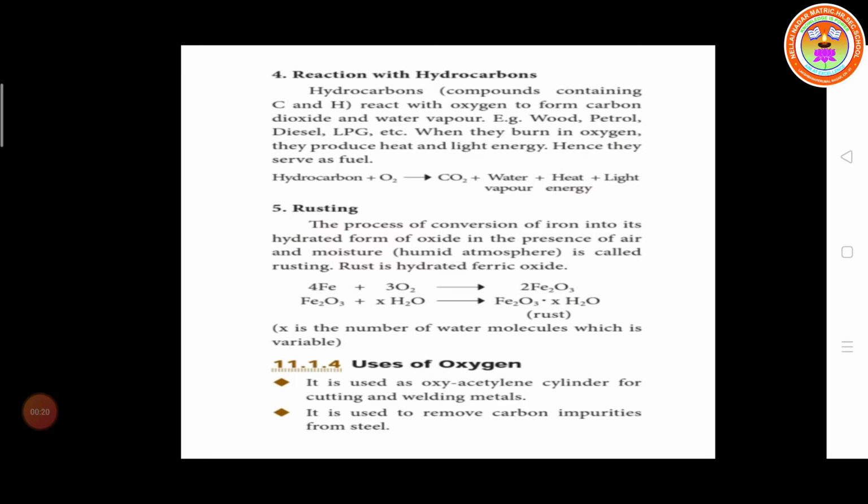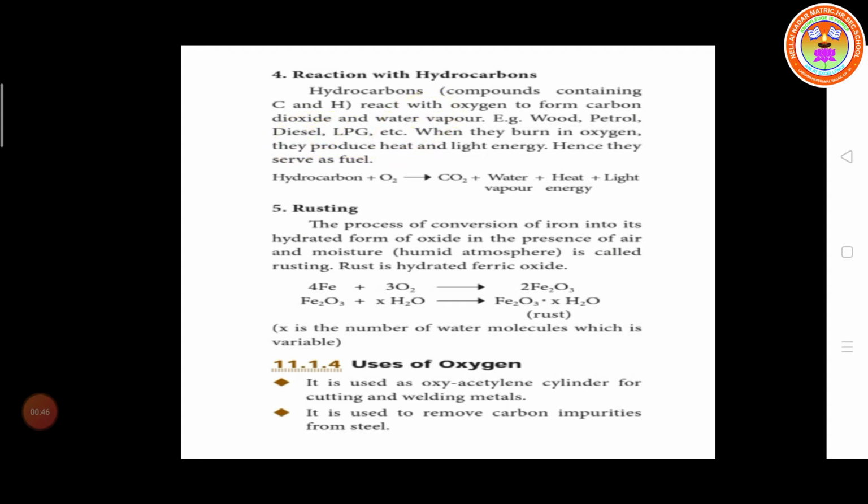So hydrocarbon, what is the hydrocarbon? In the name you have to understand, it has hydro and carbon. Hydrocarbon contains carbon and hydrogen, that is called hydrocarbon. The hydrocarbon reacts with oxygen to form carbon dioxide and water vapor.